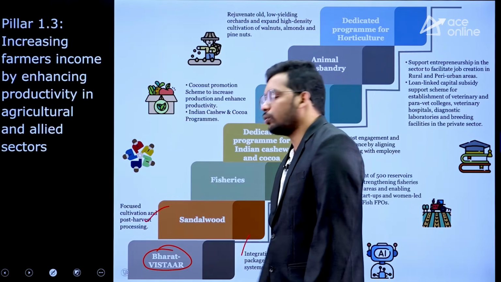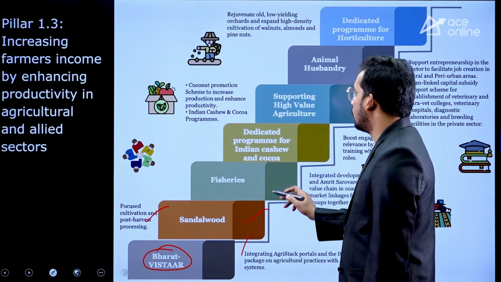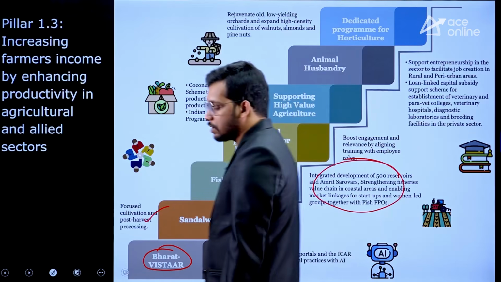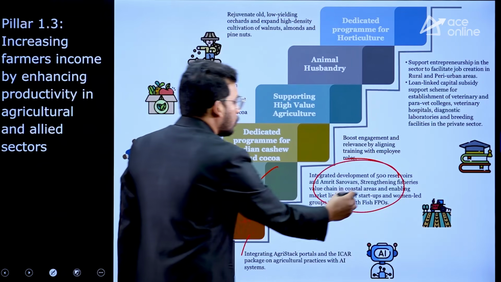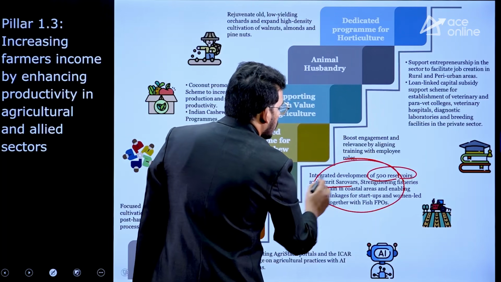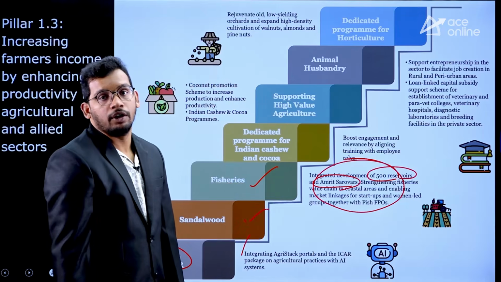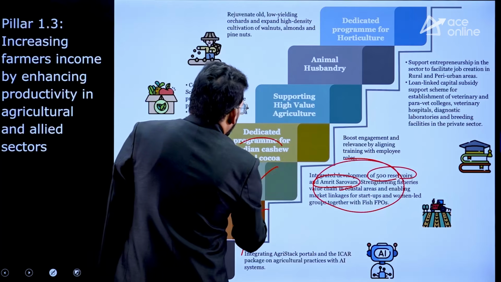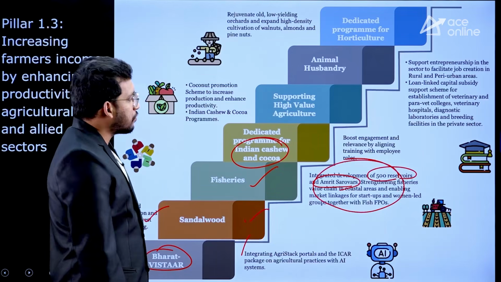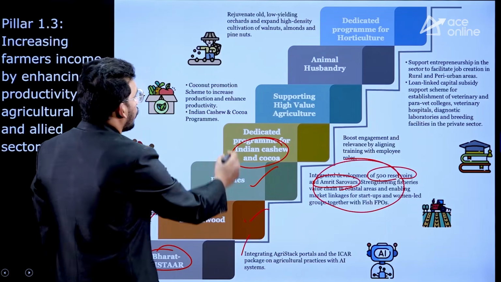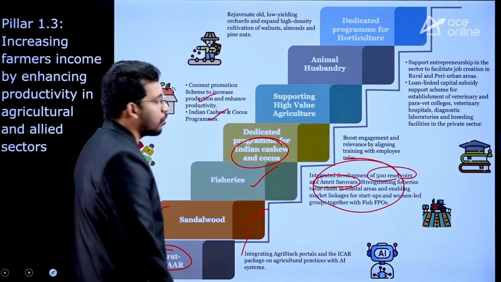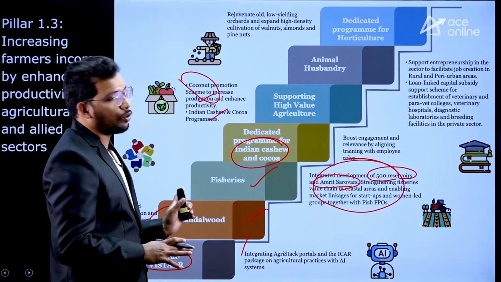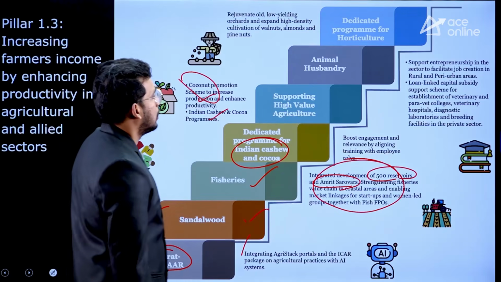Also, government is going to encourage sandalwood production, also fisheries production. For fisheries support, government is going to create 500 reservoirs and Amrit Sarovars to encourage fish cultivation and production in India. Similarly, cashew and cocoa, especially Andhra Pradesh farmers will benefit. Government is going to promote the production of cashew and cocoa along with coconut production. So new schemes are going to come up in the next few months, right?